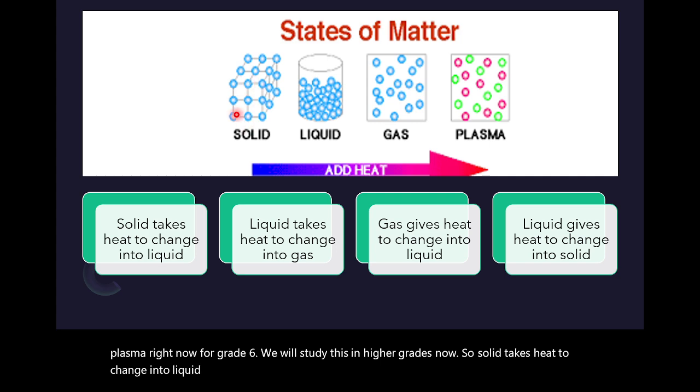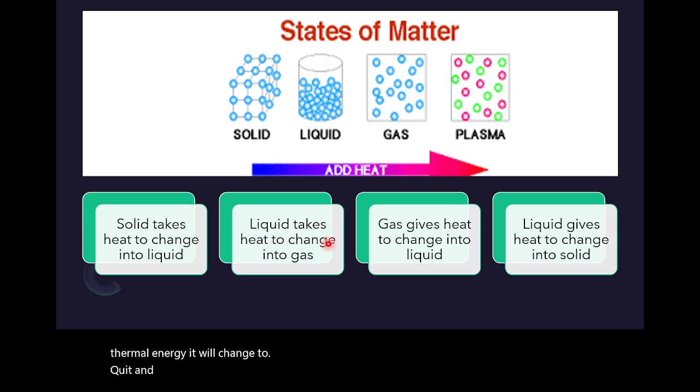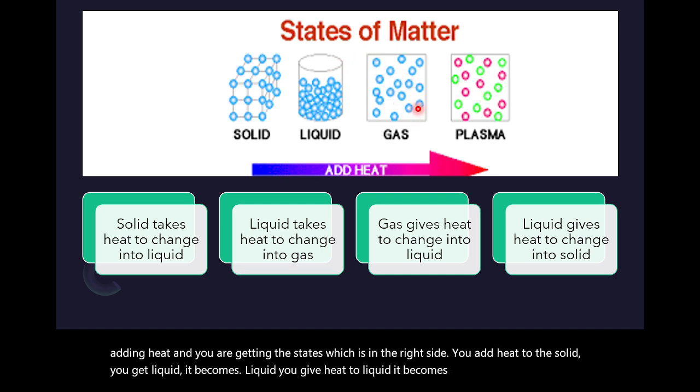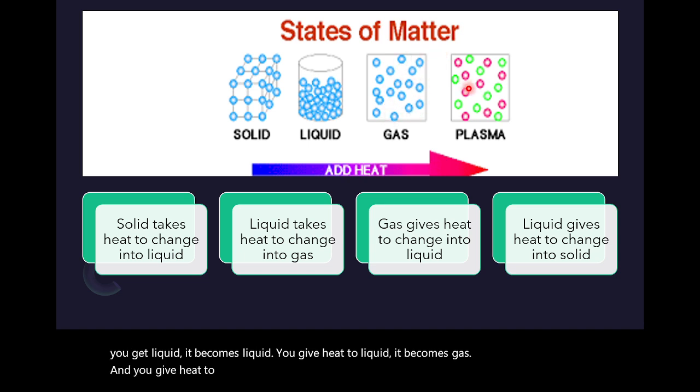When you give solid heat or thermal energy, it will change to liquid. And liquid takes heat to change into gas. You can see the arrow here, you are adding heat and you are getting the states on the right side. You add heat to the solid, it becomes liquid. You give heat to liquid, it becomes gas. And you give heat to gas, it becomes plasma.